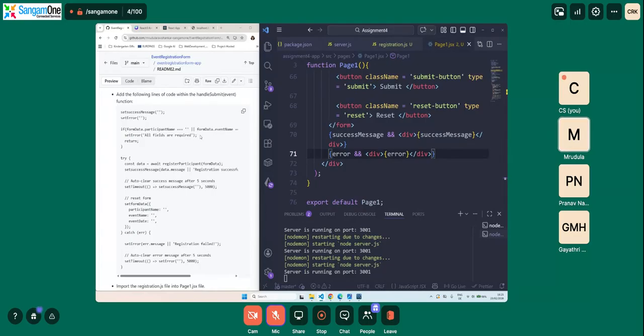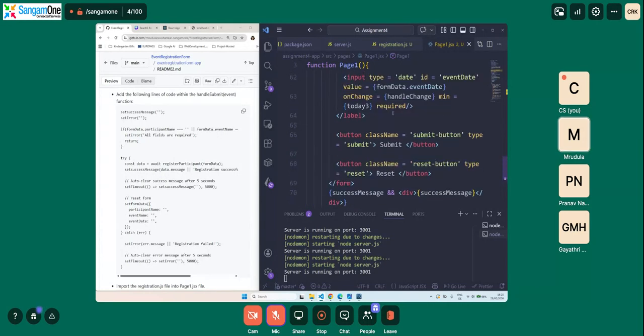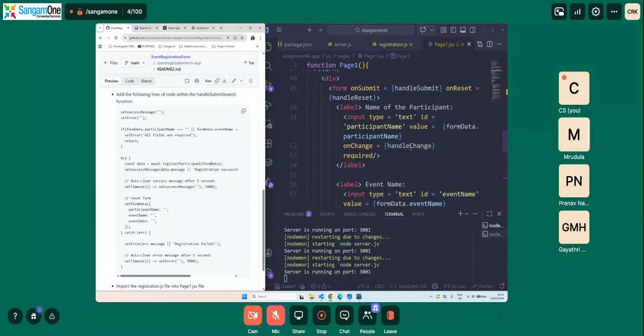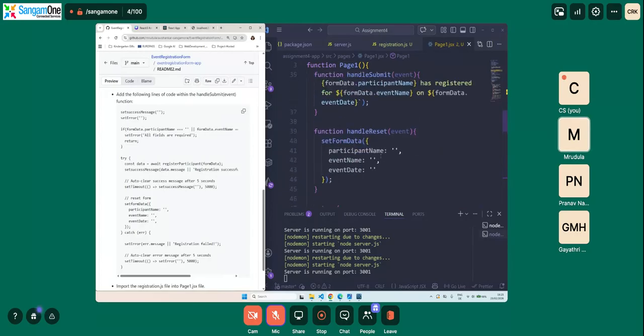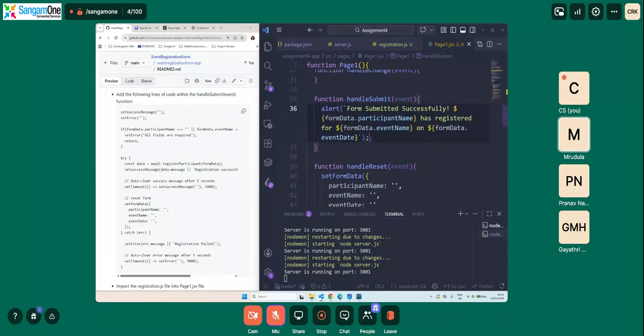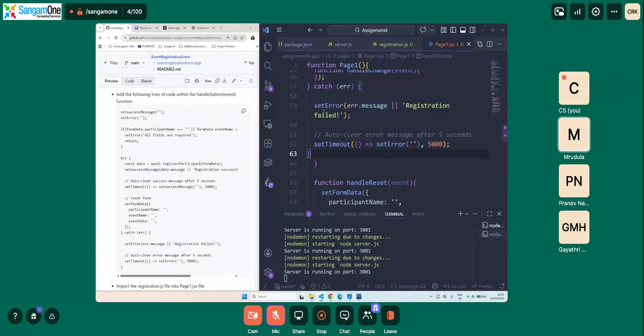If we skip by chance, if the required attribute has not been added, by chance that fails in some situations, then it needs to have a backup validation. Okay. So that we are going to copy and handle within handle submit. Okay, where is handle submit? Here. So we are going to remove this alert and we are going to paste this. Okay.